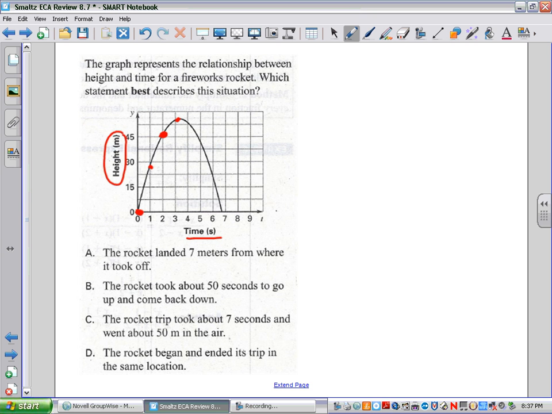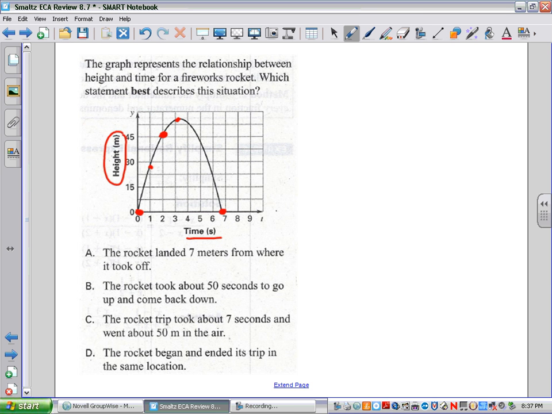And when it hits the ground, which is over here, you see it's almost 7 seconds. So this firework went up and came back down in 7 seconds.